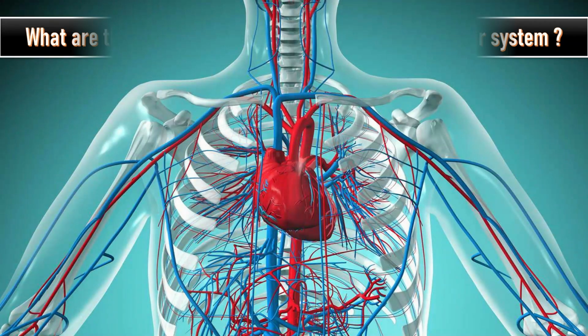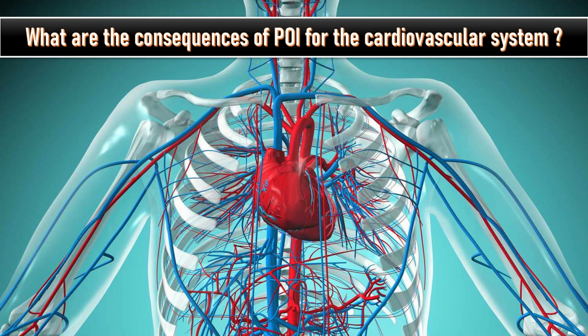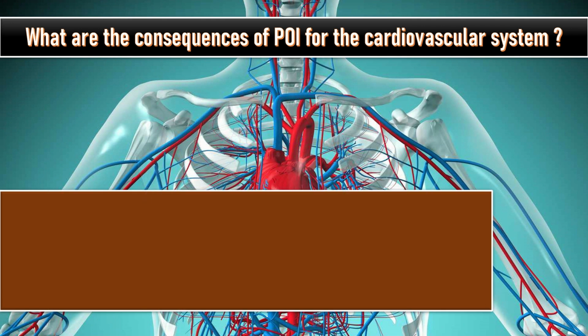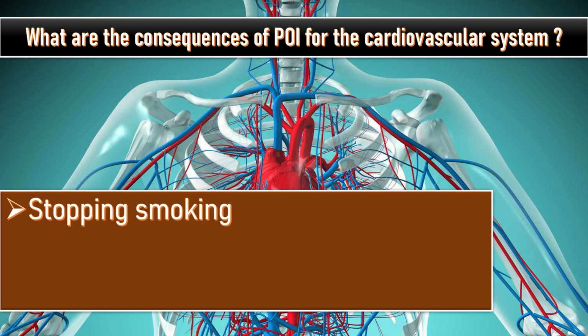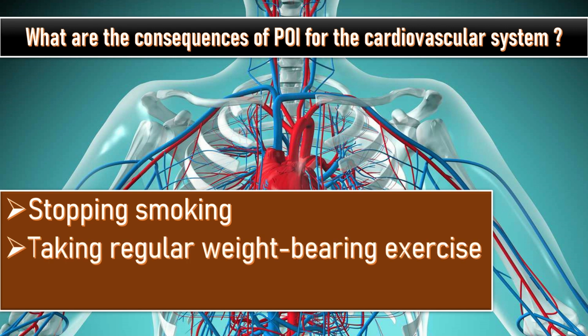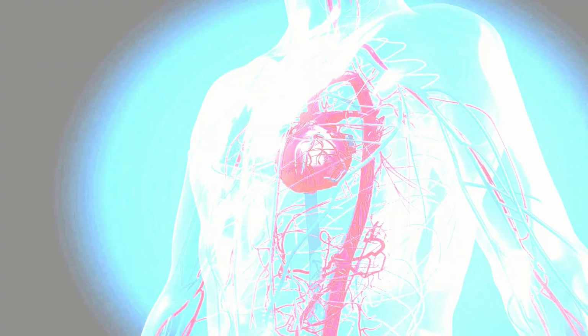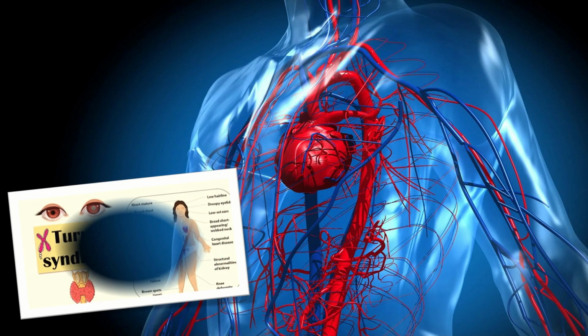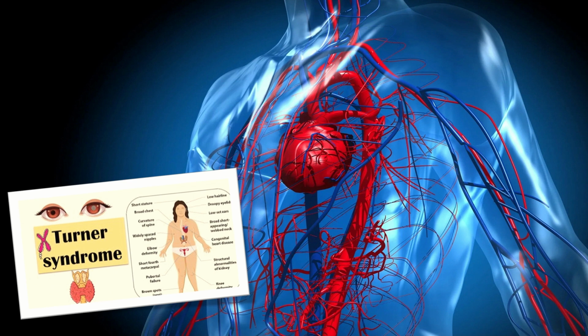What are the consequences of POI for the cardiovascular system? Women with POI are at increased risk of cardiovascular disease and should be advised of the risk factors that they can modify through behavioral changes, for example, stopping smoking, taking regular weight-bearing exercise, and maintaining a healthy weight. All women diagnosed with Turner syndrome should be evaluated by a cardiologist with expertise in congenital heart disease.